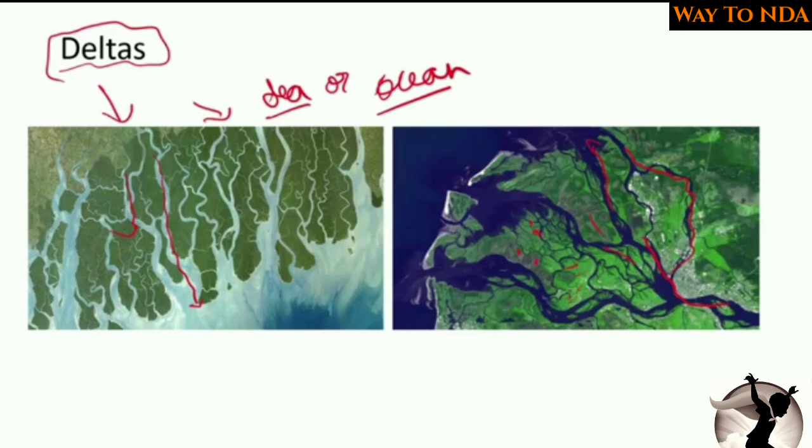The green color which you see is actually the deposition by the river. The silt, with the material which it has brought from the youth as well as the mature stage, will be deposited in the delta, and it will create the deltas.